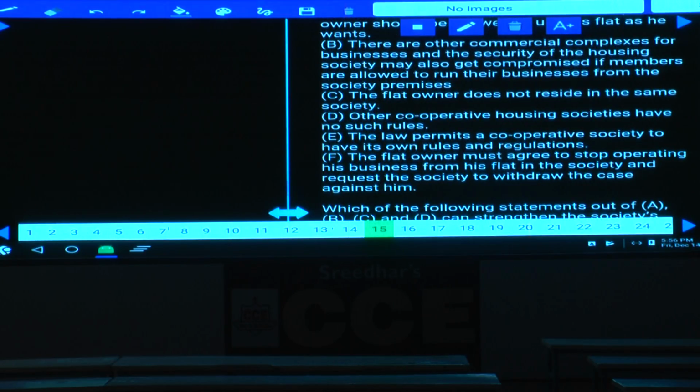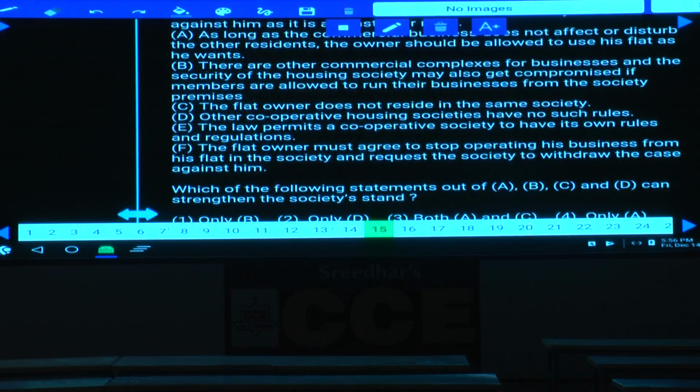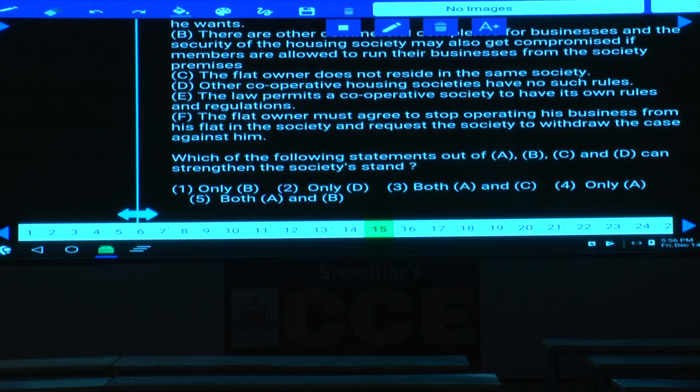The flat owner does not reside in the same society. And D: other cooperative housing societies have no such rules. E: the law permits a cooperative society to have its own rules and regulations. And F is the flat owner must agree to stop operating his business from his flat in the society and request the society to withdraw the case against him, isn't it?